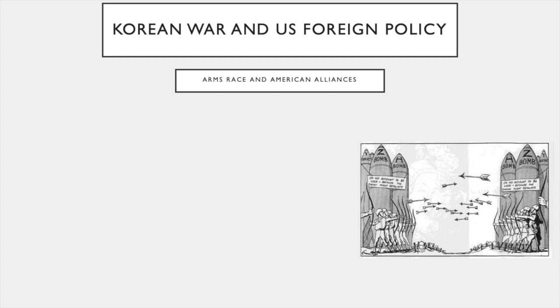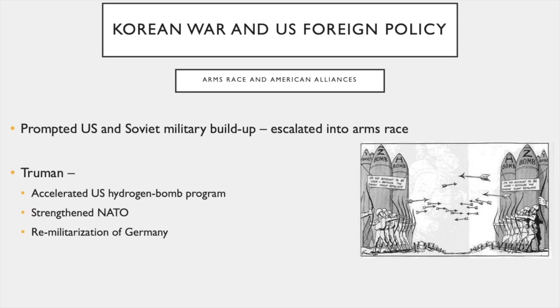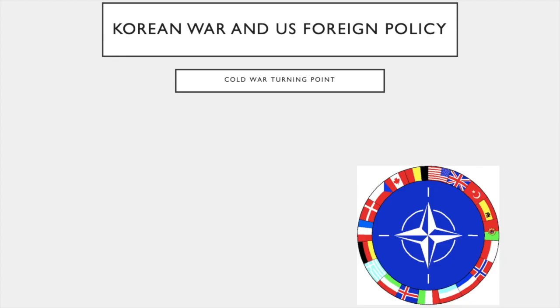Korean War and U.S. foreign policy: arms race and American alliances. The Korean War promoted Soviet and U.S. military buildup, escalating into an arms race. Truman accelerated the U.S. hydrogen bomb program, strengthened NATO, and remilitarized Germany. There was also an increase in U.S. relations with Germany, Japan, Taiwan, and South Korea.